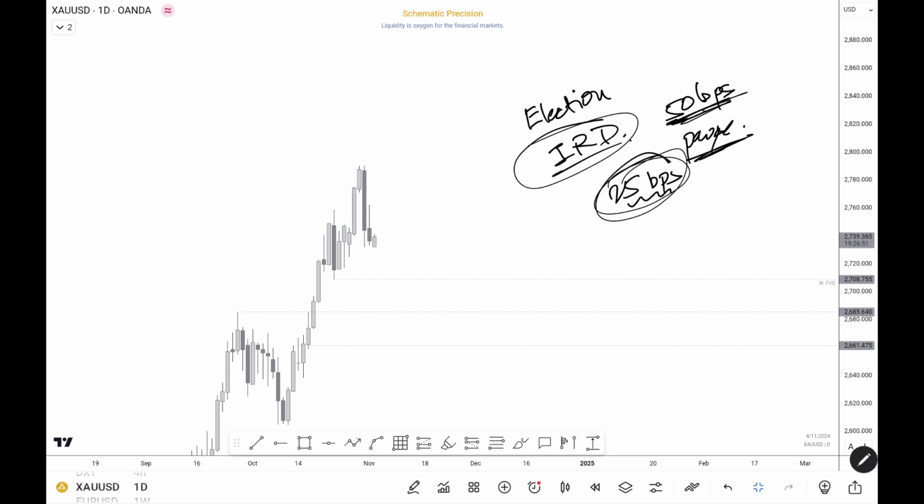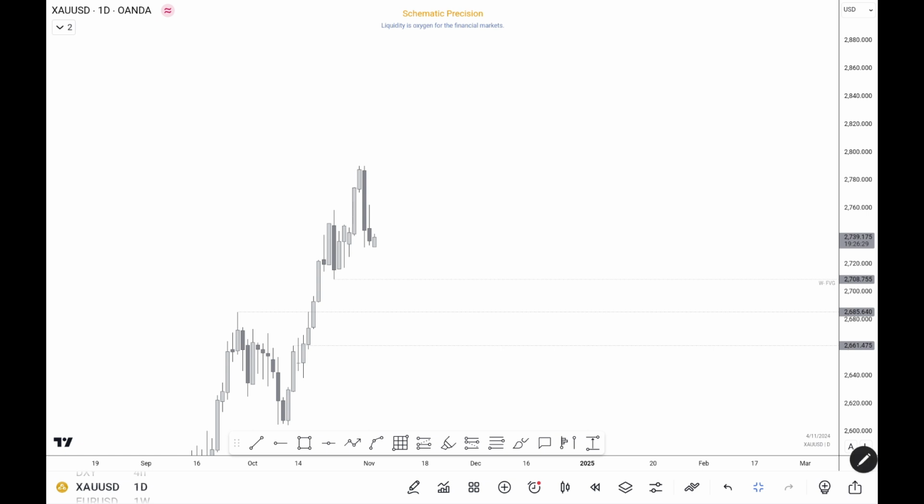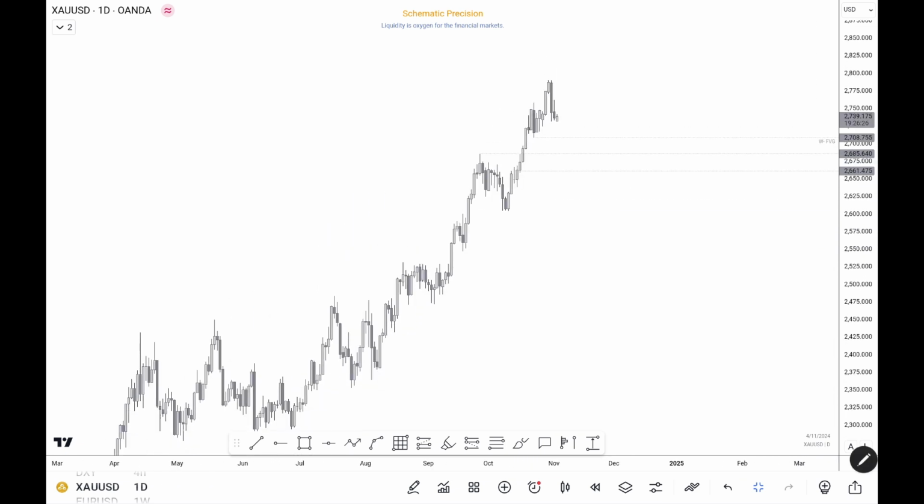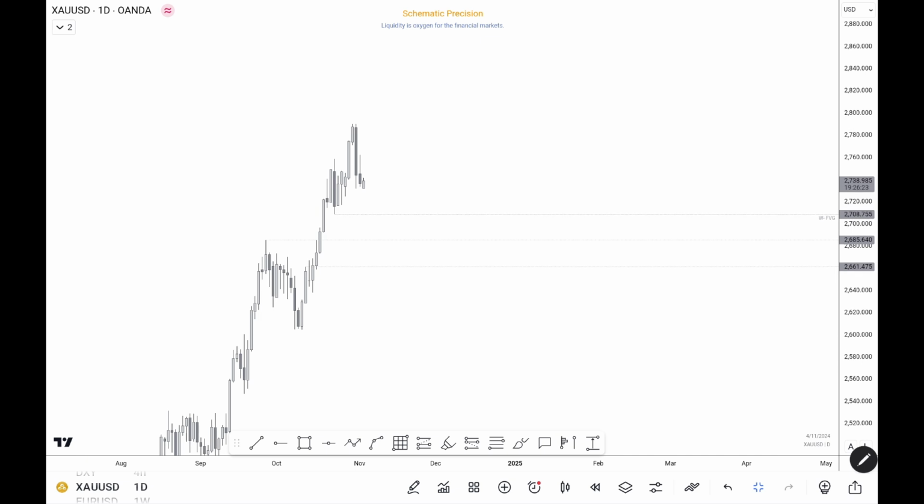50 basis points or a pause. So if at the end of the week, when we have the rate decision, we see a 50 basis point rate cut, there will be bullishness on gold. We have seen that previously. And if there is a pause, we'll see how the market reacts, because things will be a little different here. The market is already exhausted. It's really bullish, so we need some sort of healthy correction.